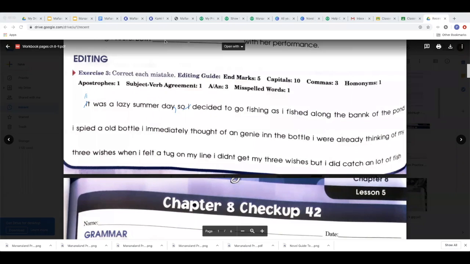So I, of course, needs to be capitalized, decided to go fishing, period. The end of the sentence. As I fished, let's capitalize the first word, capitalize the word I. As I fished along the bank, bank of course is spelled wrong here.